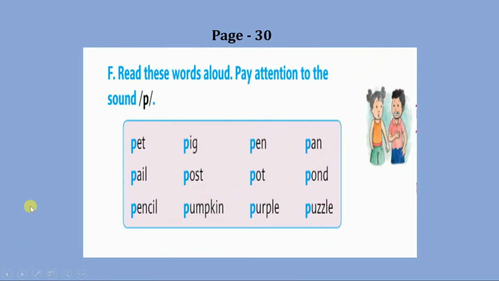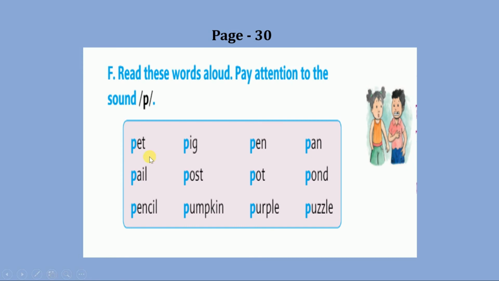Now, below that, question number F. Read these words aloud. Pay attention to the sound P. Here some words are given. You can see that all the words begin with the letter P. We need to observe how the letter P sounds.